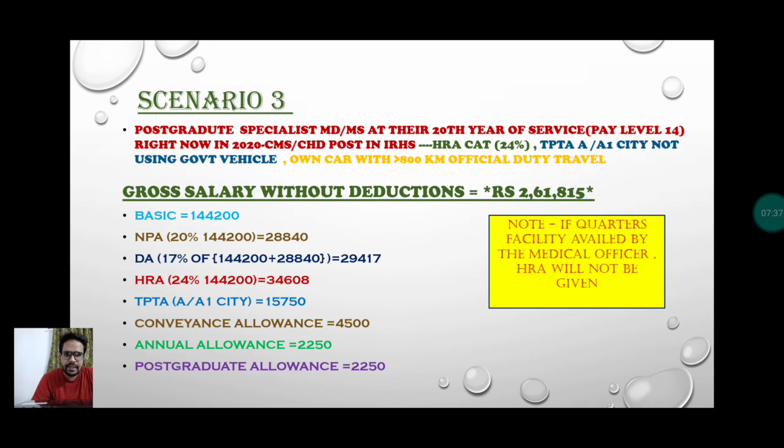If you move to the next scenario, in this scenario you are at pay level 14. I told you in the first slide, if you can recall, that at the time of appointment the level is 10, and after 20 years of service you are at level 14. Right now, in 2020, your post is CMS or CSD in IRHS, and you belong to HRA category X, 24%. For transport allowance, you are living in A1 cities, the 9 cities we told earlier, and you are not using a government vehicle. For the convenience allowance, you are using your own car with greater than 800 kilometers of official duty travel. So you're going to get around 2,61,815 rupees without any deduction.